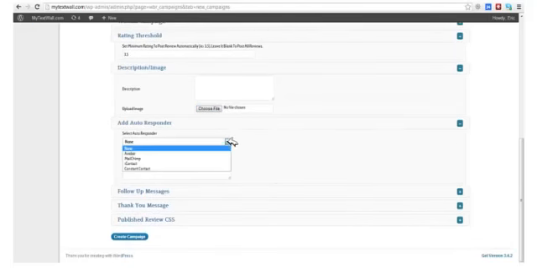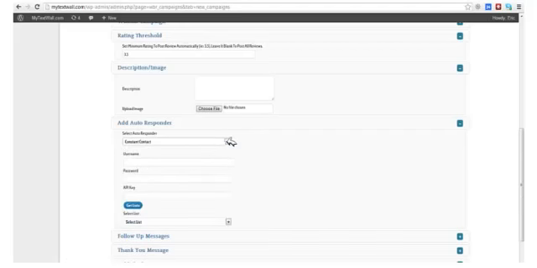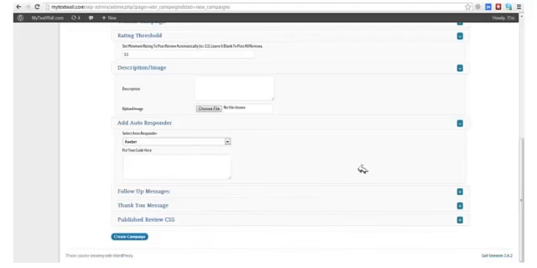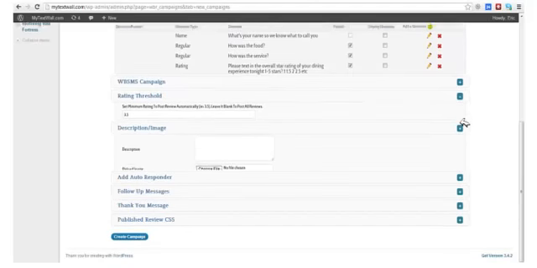Here's where we integrate with the autoresponders. You can see we integrate with Aweber, MailChimp, iContact, Constant Contact. You simply punch in your form code here. I think with Constant Contact, yeah, it's a little more involved, but still very, very simple. Let me close some of these windows here.